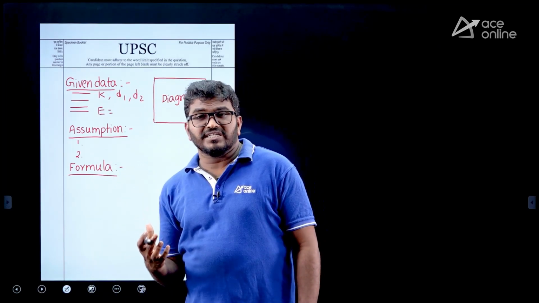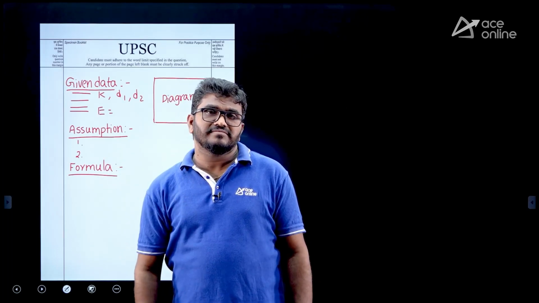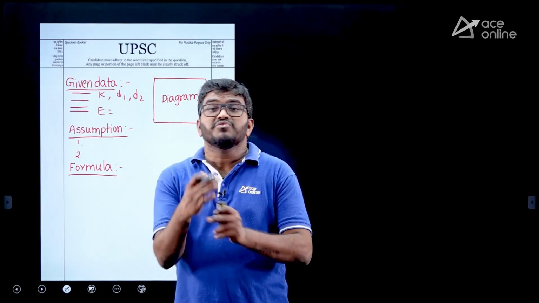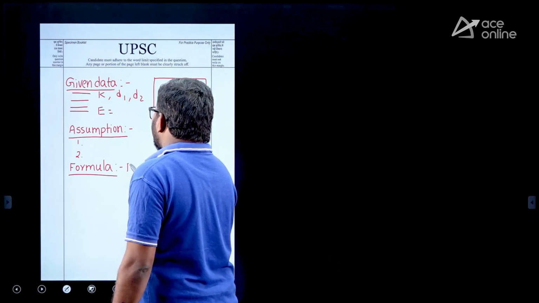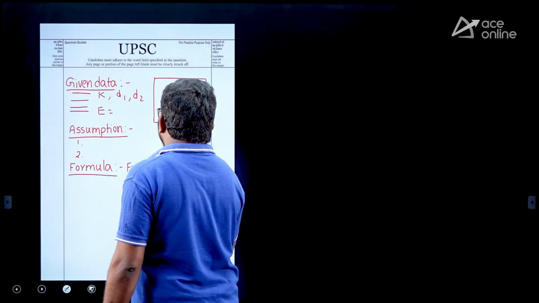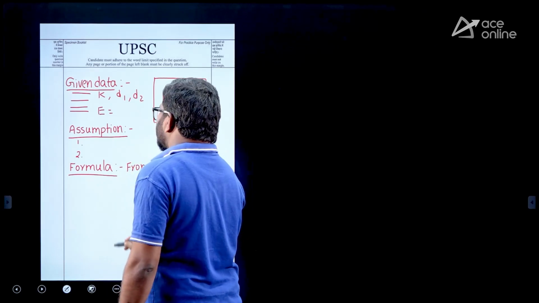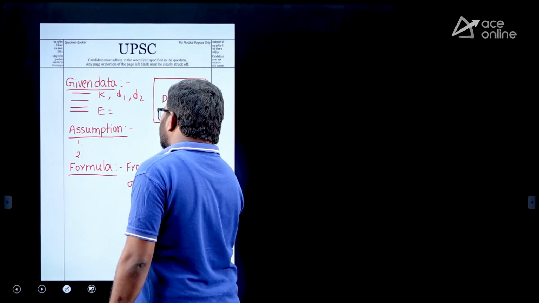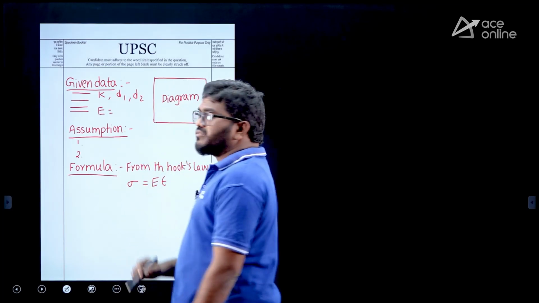And you should also mention which theory the formula is from. Like from Hooke's law, sigma is equal to E into epsilon. Now see here, sigma is equal to E into epsilon, then you should substitute.